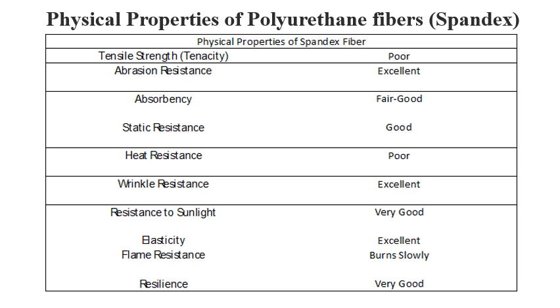The wrinkle resistance is excellent. Resistance to sunlight is very good, which means it will not wear and tear by the action of the sun. Elasticity, excellent. Flame resistance, it burns slowly. Resilience, very good. So these are some of the important physical properties of spandex fiber.